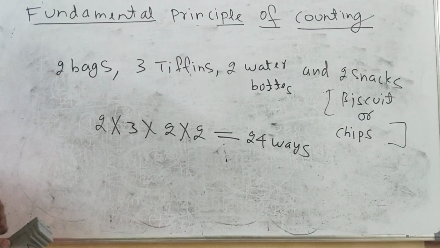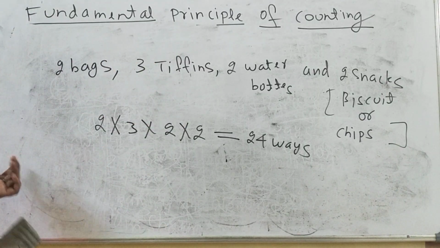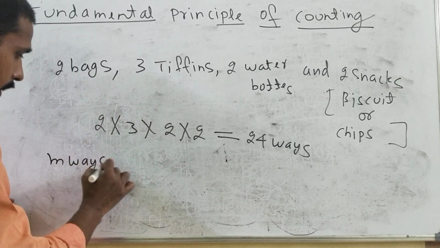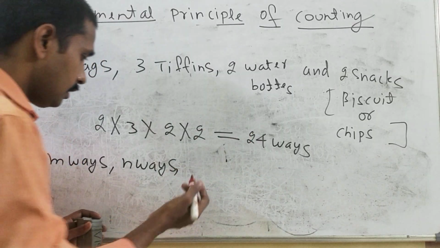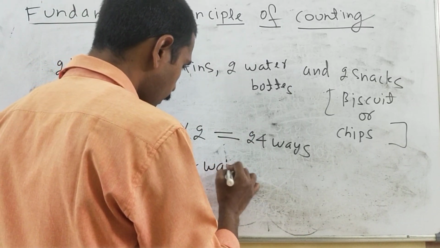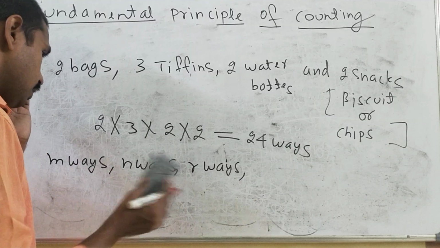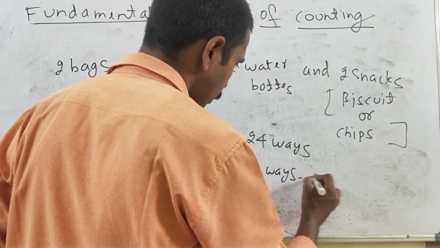So suppose there are events in a probability, and there are m ways to do a thing, and there are n ways to do another thing, then r ways to do another thing, and p ways for others, and so on.